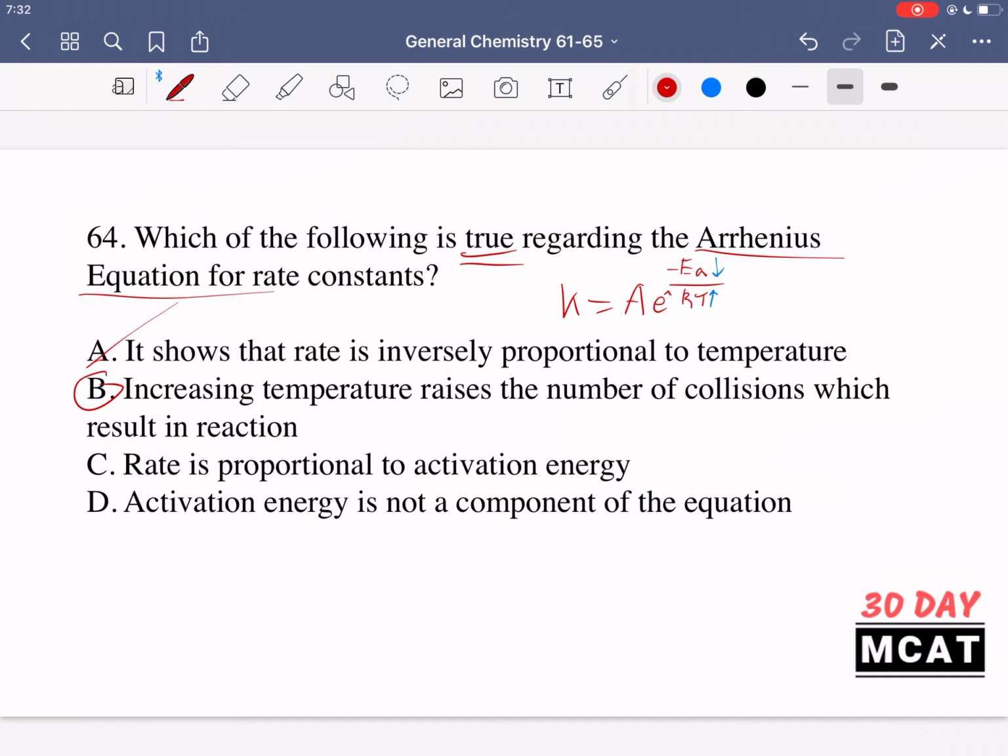It's telling us increasing temperature raises the rate of the reaction. Option A was saying that rate is inversely proportional to temperature. That's implying that if you increase temperature, the rate goes down. That doesn't logically make sense if you think about it, and especially with the Arrhenius equation, it doesn't make sense. Option C is saying rate is proportional to activation energy. No, it's an exponential relationship, and also it's not direct. Activation energy should go down for rate to go up. And finally, D is saying activation energy is not a component of the equation. That's incorrect. If you know the equation, you know that it is. So B is the correct answer.